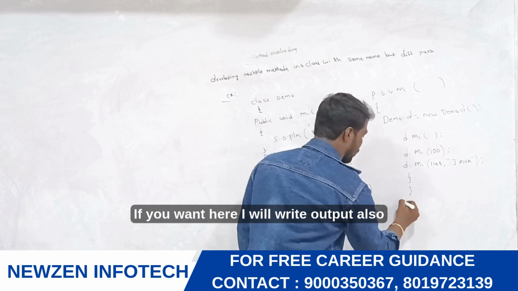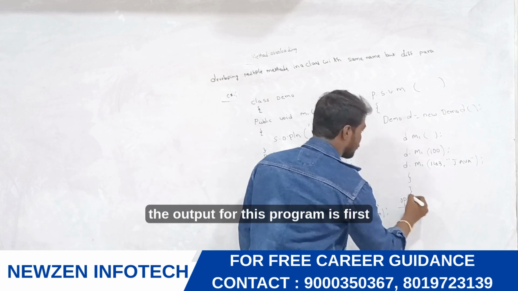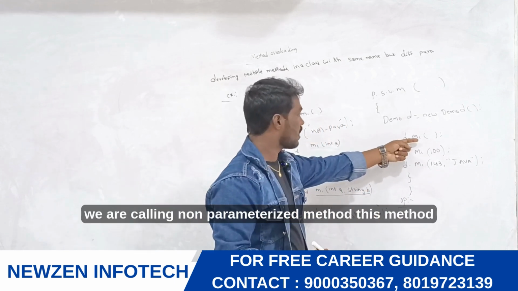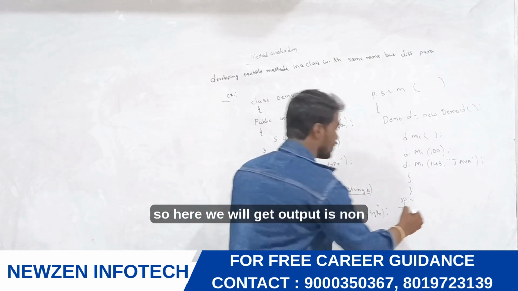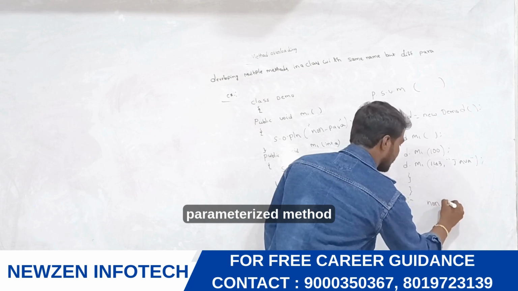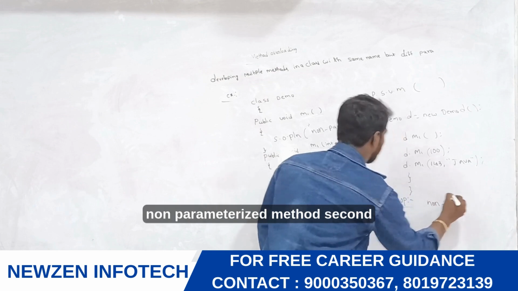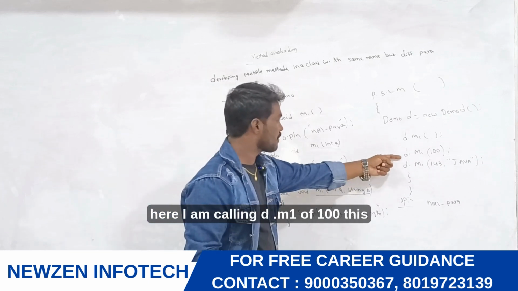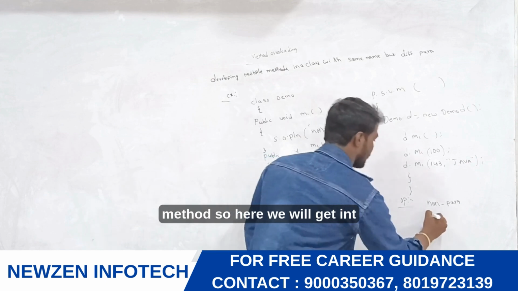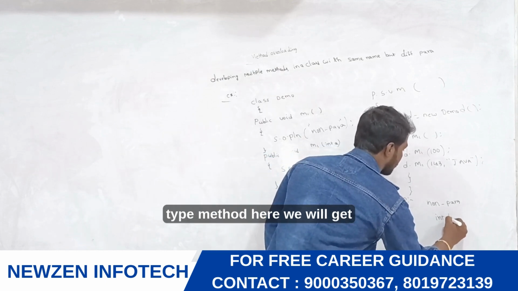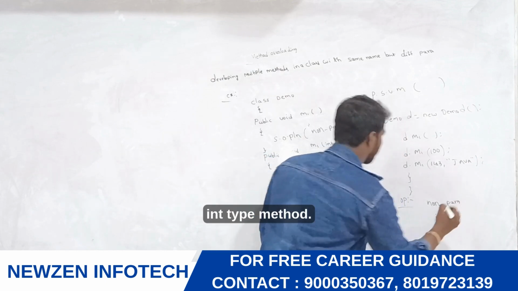If you want, I will write the output also. The output for this program: first we are calling the non-parameterized method, so we will get the output non-parameterized method. Second, I am calling d.m1(100), this method, so we will get int type method.